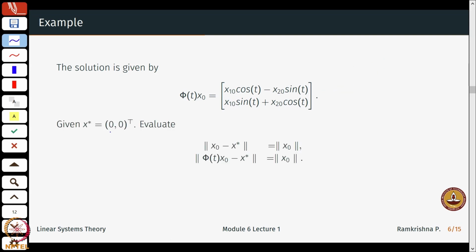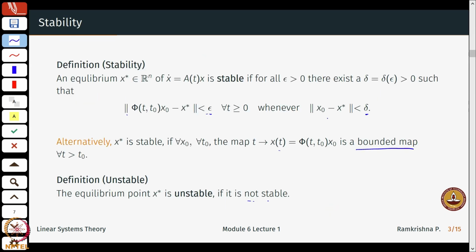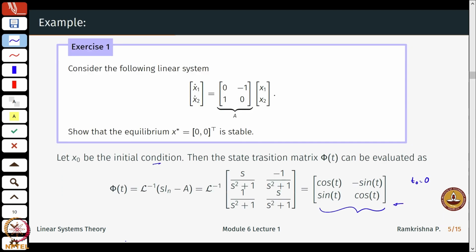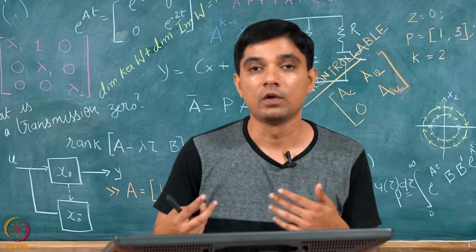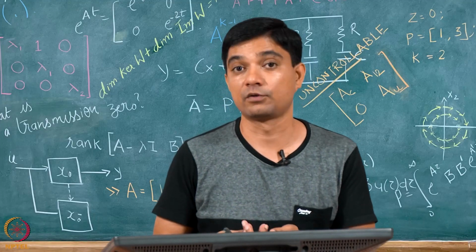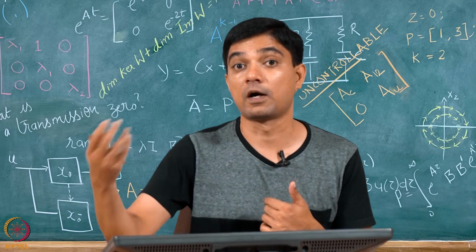Now given x star, which is just the origin, what I would want to evaluate is to check for these two inequalities. If the initial condition is within a delta ball, are the solutions within an epsilon ball, or are the solutions always bounded? Okay, so let me compute this norm. This could be a 2 norm or infinity norm or whatever, because we know that all norms in finite dimensionals are equivalent. So given one norm, I can always find a nice relation with the other, or I can always bound it with the other norm.